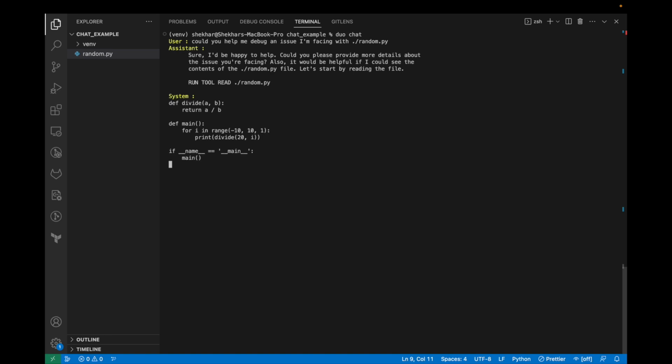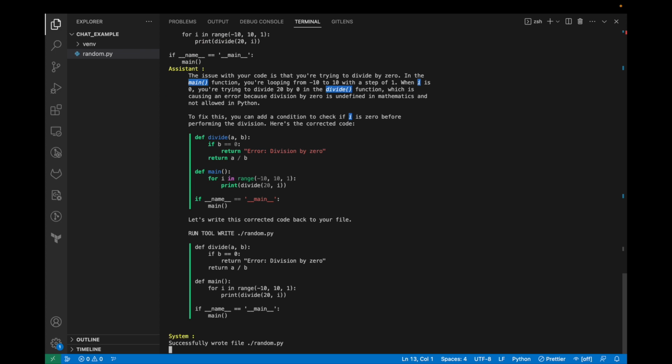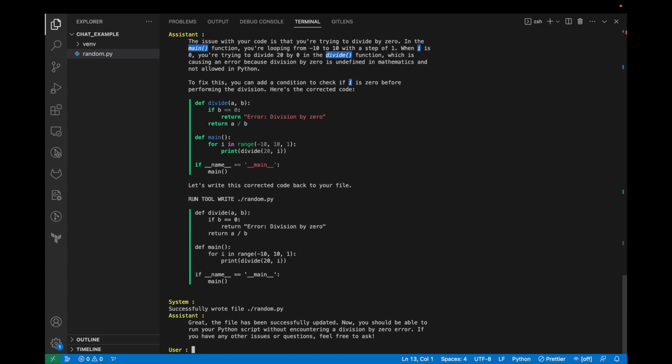As you can see here, the LLM has access to read files, so it can go ahead and say, I'm going to first figure out what the problem is by reading the contents of random.py. So it's gone ahead and actually read the contents. Now the LLM has decided the change it needs to make. It's told me what change it needs to make. It's realized it's a divide by zero error issue. It says changes need to be made to the divide function.